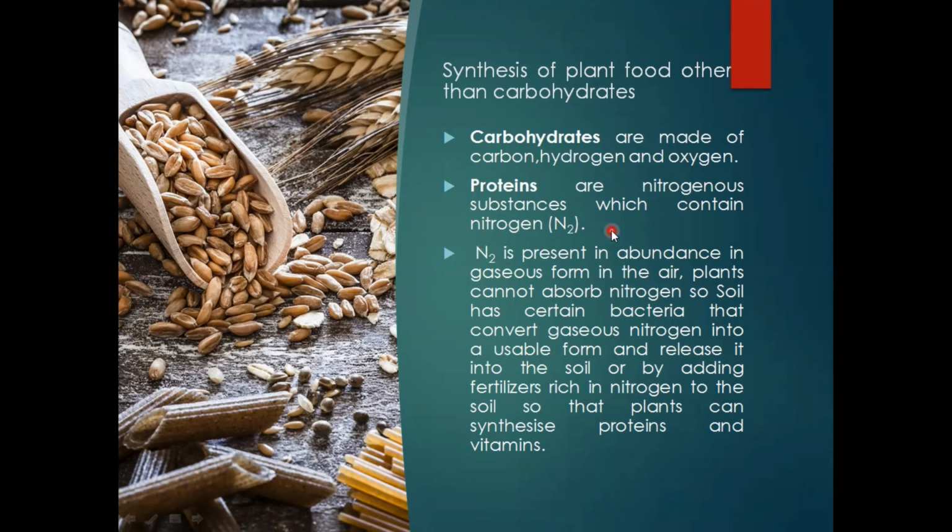Proteins we get from dal, pulses, and all that. They are rich in grams, peas, and beans; all of these are rich sources of proteins. So nitrogen is present in them. Now how does this nitrogen come?